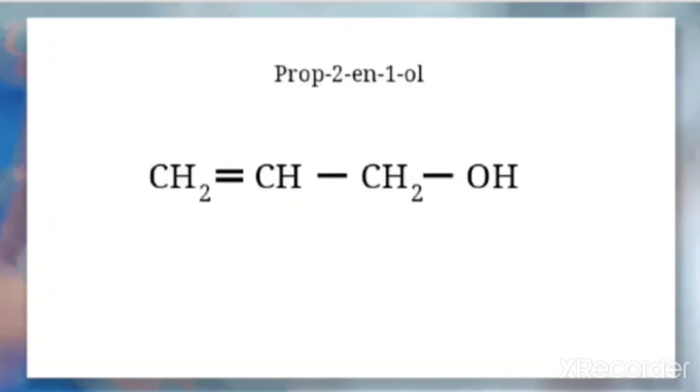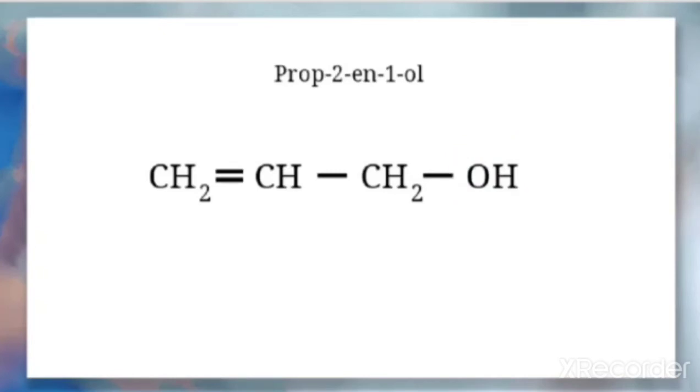Let us take another example. This is an example of an organic compound in which oxygen is also there. If oxygen is there as a functional group, that is an alcoholic functional group, so that can be represented as it is.